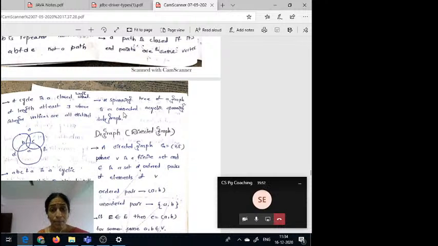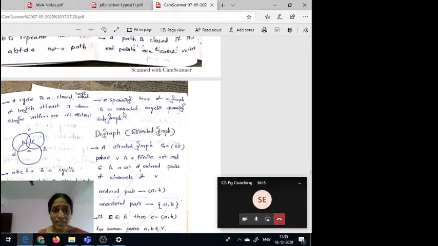One is the number of vertices. Whatever vertices are there in the graph, those vertices are there in the spanning tree. And while choosing the edges among the vertices, no cycle is formed. Okay, there is no cycle formed.